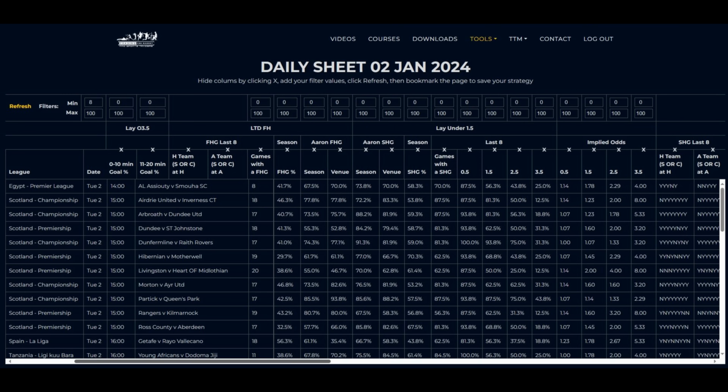However, remember, this is only one small part of profiling the game. Never use this as an individual reason to trade the game. Always combine it with another statistic to get the full story.